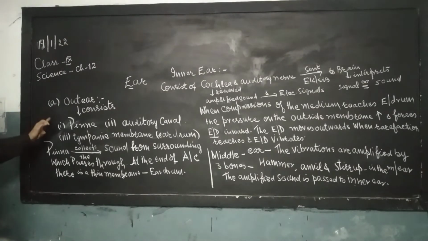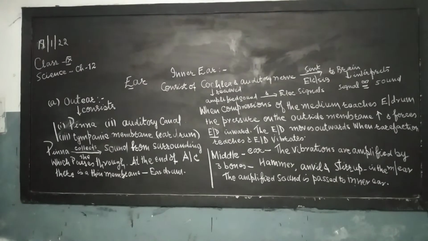This is the composition of the outer ear. Now, the function of these 3 parts.